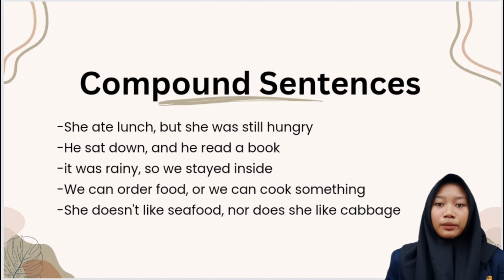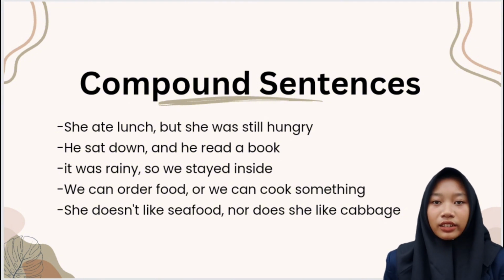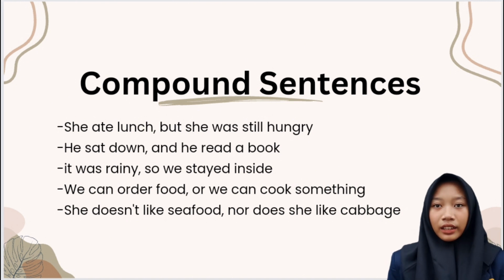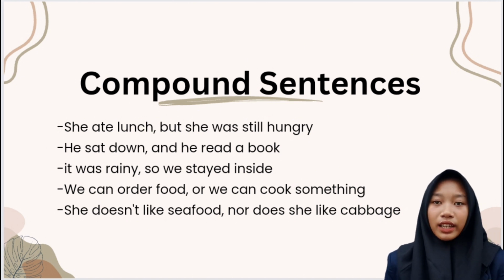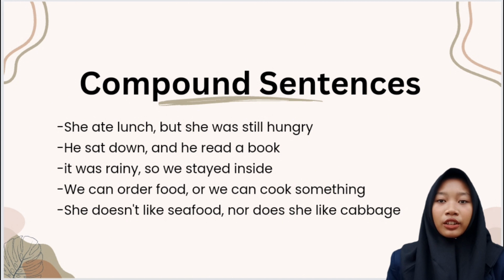She ate lunch, but she was still hungry. The first independent clause is she ate lunch, and the second independent clause is she was still hungry. They are joined by the coordinating conjunction but, which shows contrast.